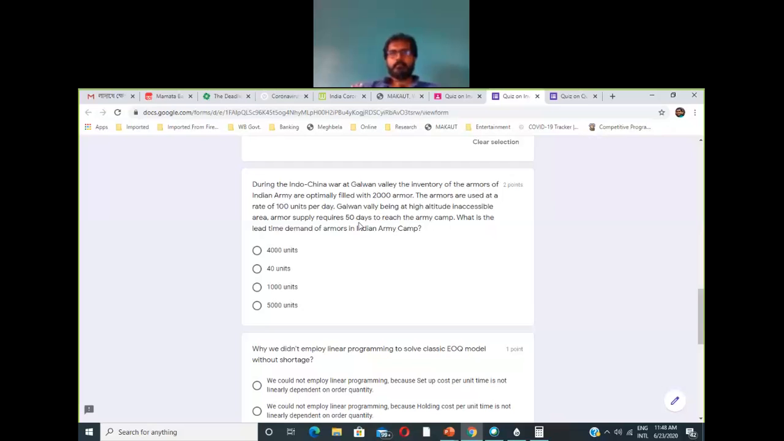So when you order more armors to the base camp, it will take 50 days for the armor to reach the Galwan Valley. It will take 50 days. So what is the lead time demand of the armors in the Indian Army Corps?